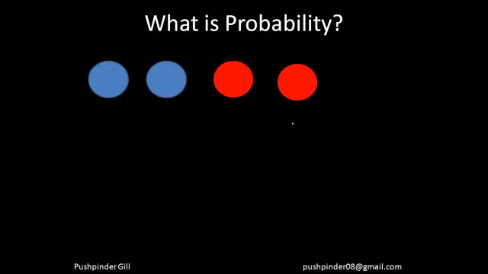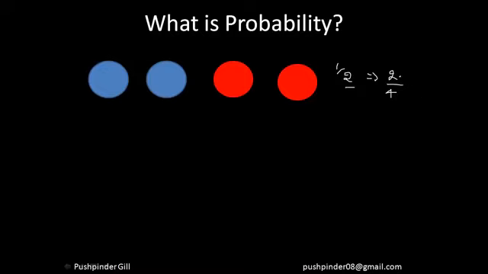So how did you come up with that 50% answer? I know 90% of you are saying the answer is 50%, but we need to analyze why you came up with 50%. You said half of the balls are red balls, so there is a 50% chance that I'll end up with a red ball if I pick up a ball from the bag. So how did this half come? This half came if I divide the number of red balls by the total number of balls, right? So this is how the probability is calculated.